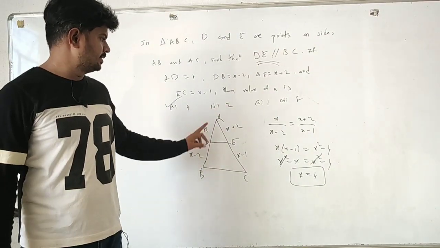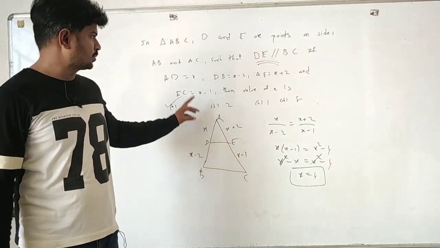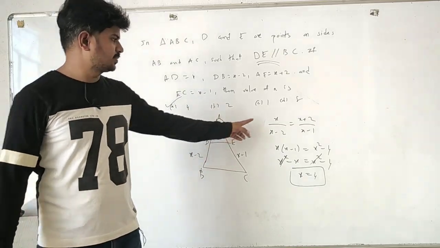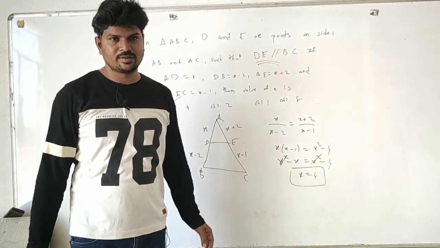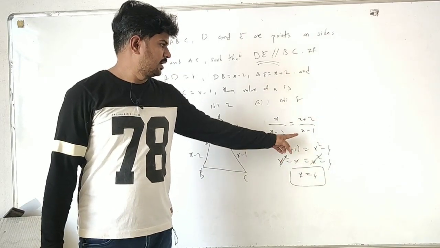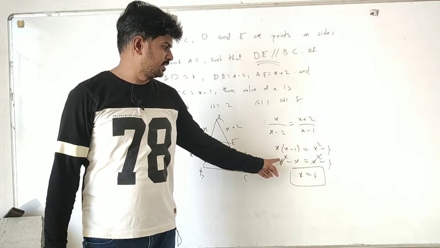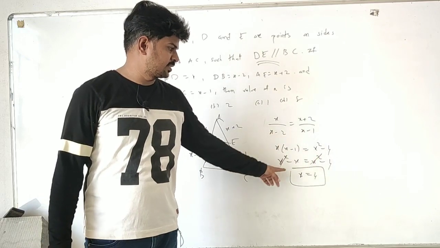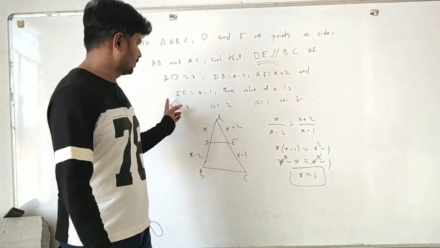So AD by DB is equal to AE by EC. It's very simple. Substitute these values. So X divided by X minus 2 is equal to X plus 2 divided by X minus 1. If you cross multiply here, X minus 2 into X plus 2, X square minus 4. Here X into X minus 1, this is X square minus X. X square minus 4, X square gets cancelled, X is equal to 4. Option 1 is the answer.